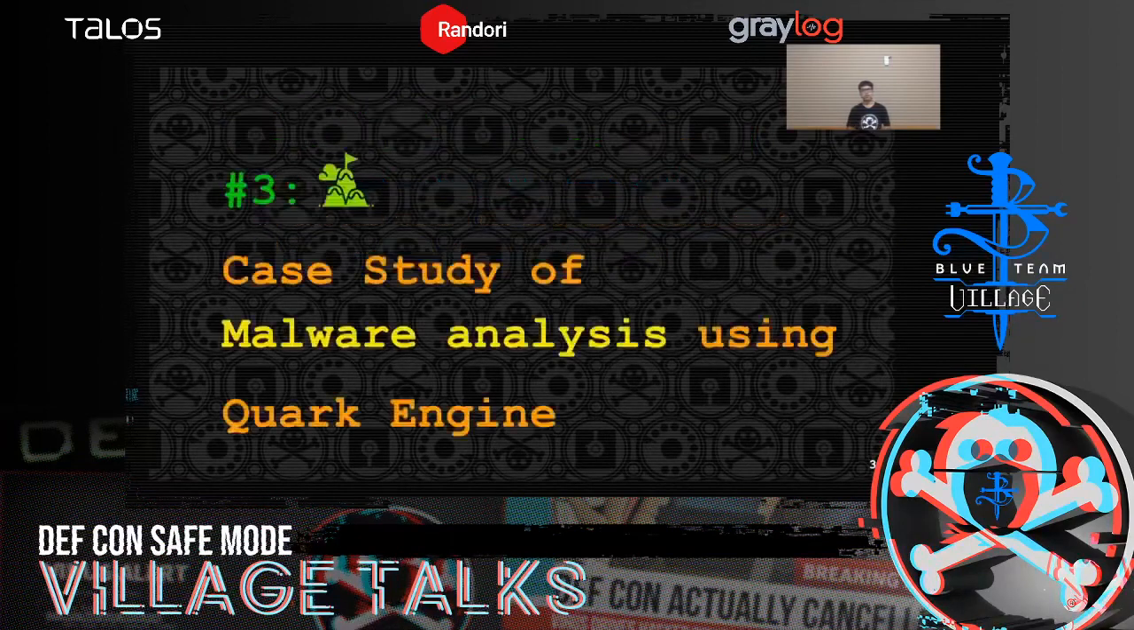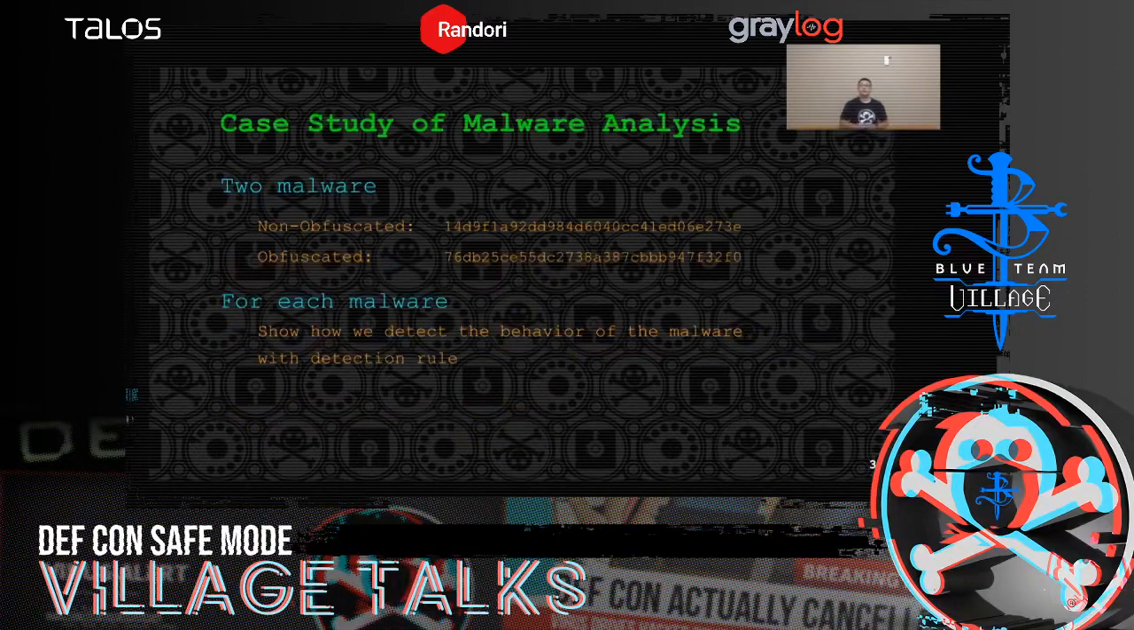So now let's see how to use QuarkEngine to analyze the malware. Now let's get back to KunYu. Okay, in this section, we prepared 2 malware samples. One is non-obfuscated and the other one is obfuscated. And for each malware, we will show how we detect the behavior of the malware with the detection rule.